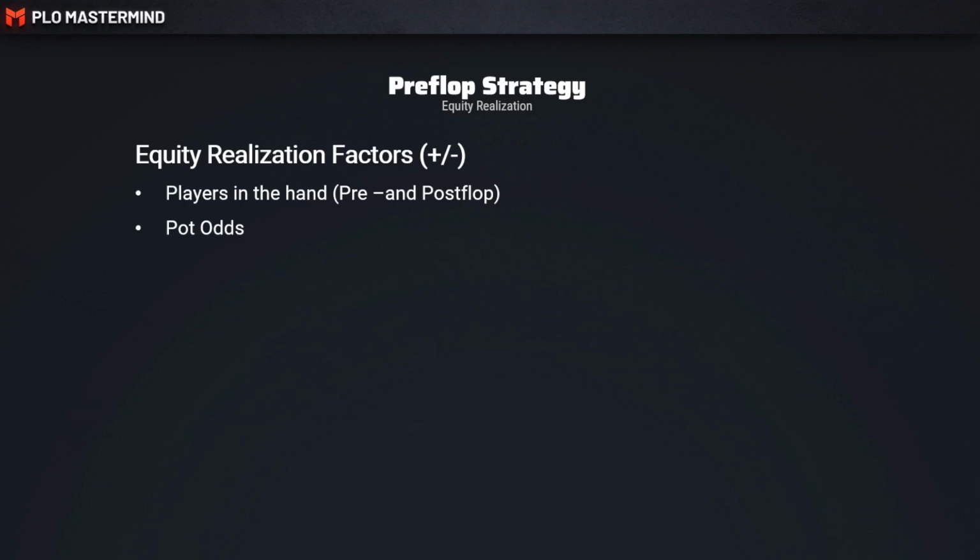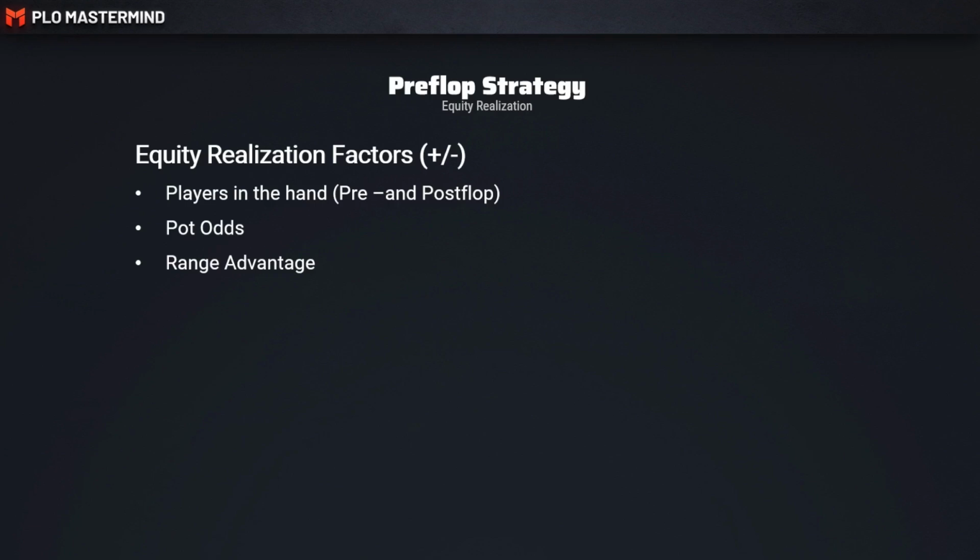Pot odds have a huge impact on how much of your equity you're going to realize. Let's imagine your opponent would only bet 1 big blind on each street. Now, if that were the case, you would have a much easier time defending a wide range of hands in the big blind, because you know that you're going to have the right pot odds to continue on the flop, turn, or the river. Obviously, this is just a hypothetical example, and oftentimes your opponents are going to bet bigger, which will make you fold some of your equity out of the pot and therefore under-realize your equity.